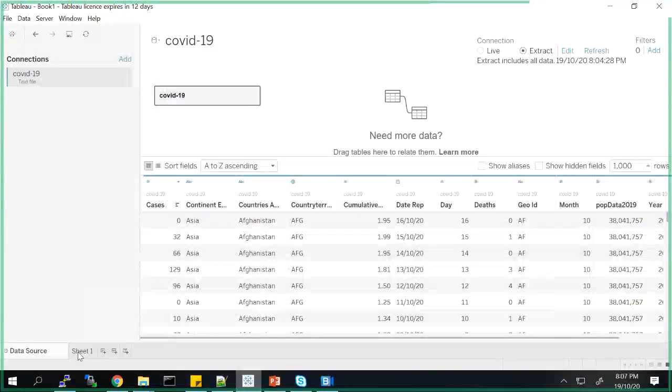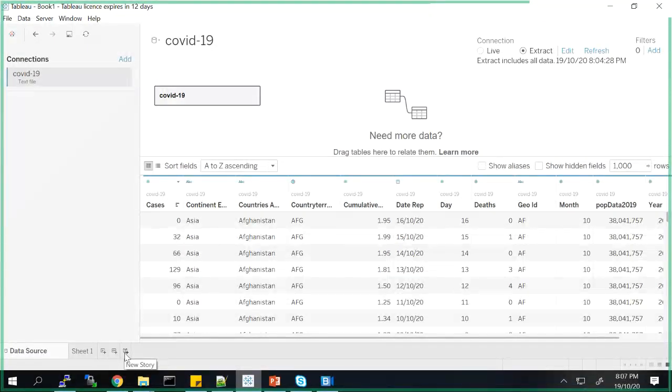Now here you see it always showed me sheet 1 and then there are these 3 options. This worksheet, consider that whenever you are creating a chart, you will always create it in this worksheet. The dashboard is a place where you combine all your worksheets or all the charts that you have created into one place. And the story is a place where you combine these different dashboards.